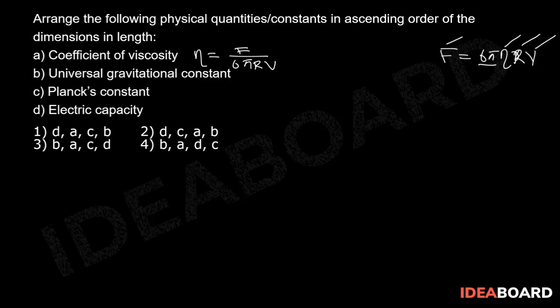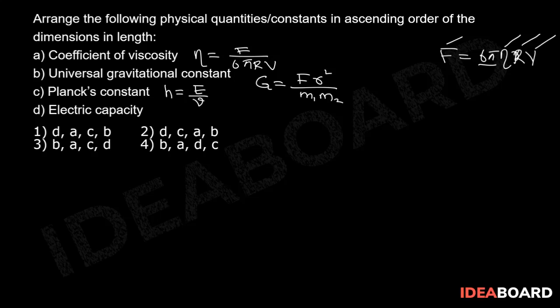B, universal gravitational constant. Now, universal gravitational constant G equal to F r square by m1 m2, where F is the attractive force between 2 point masses, r is the distance between the 2 point masses, and m1 and m2 are the point masses. Next, option C is Planck's constant. Planck's constant h should be equal to E by nu, where nu is the frequency of the electromagnetic wave and E is the energy of a photon of the given electromagnetic wave.